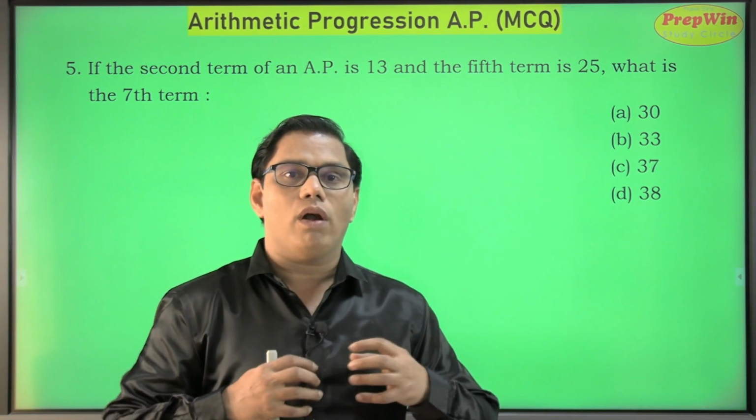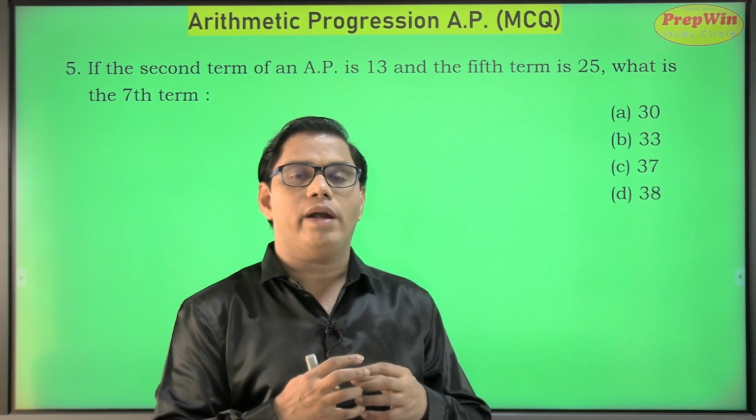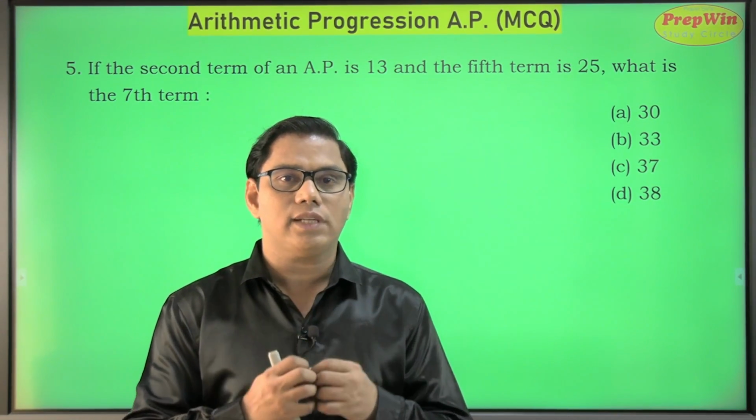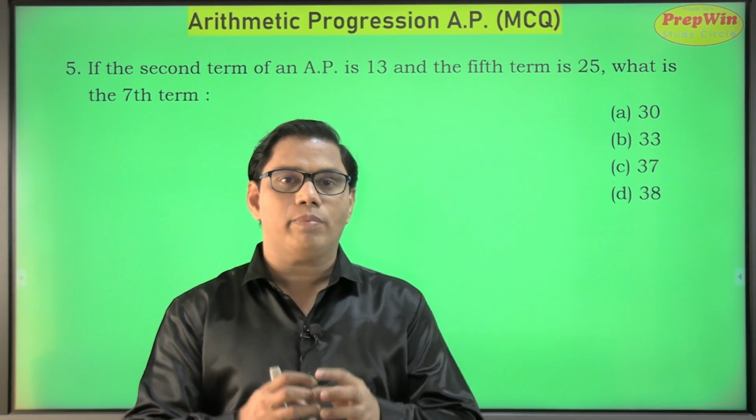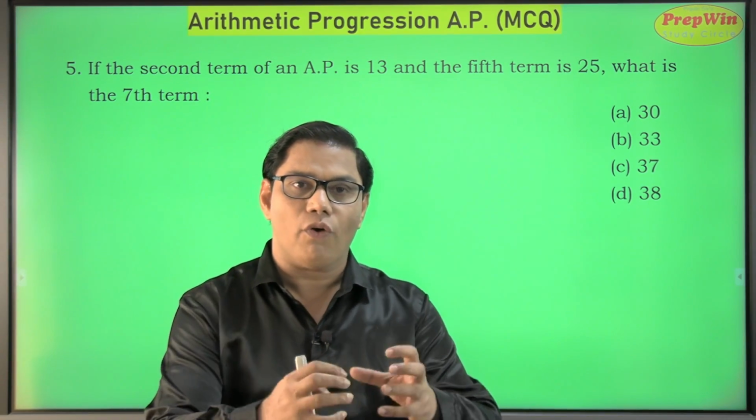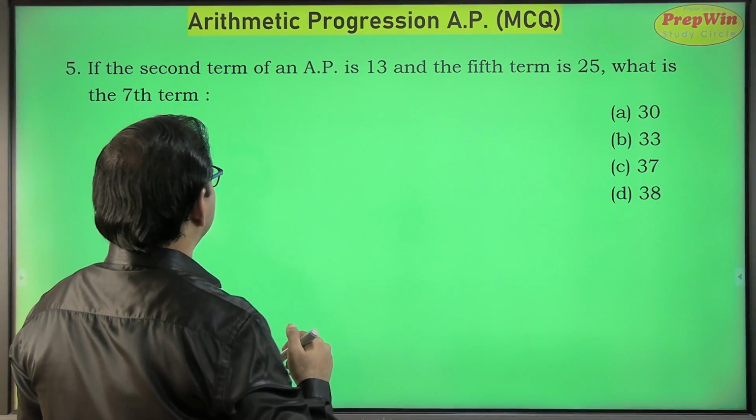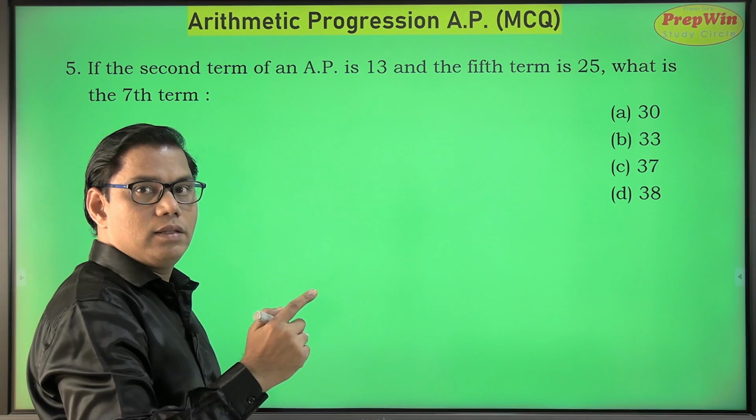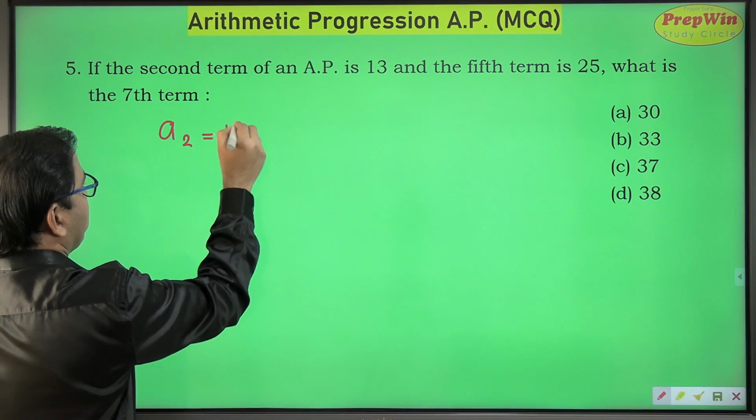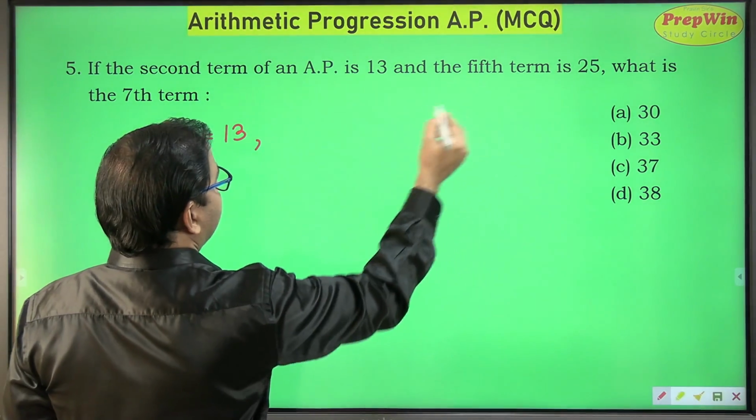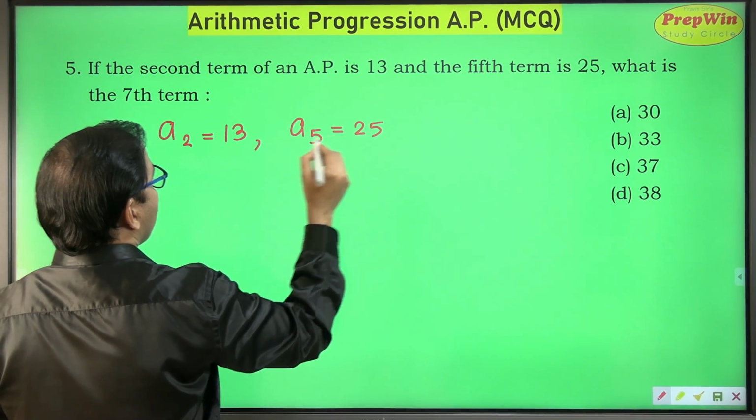Now those questions are always important for your examination when it also involves some element from the other chapter. So you have studied a chapter, linear equation in two variables. So that concept, that knowledge we are going to use for solving this sum. Now this question says that second term of an AP is 13. This makes me write A2 is equal to 13. And fifth term is 25. A5, fifth term is 25.